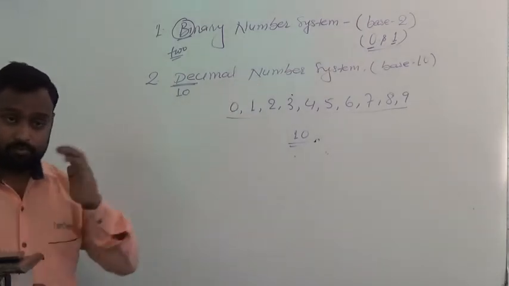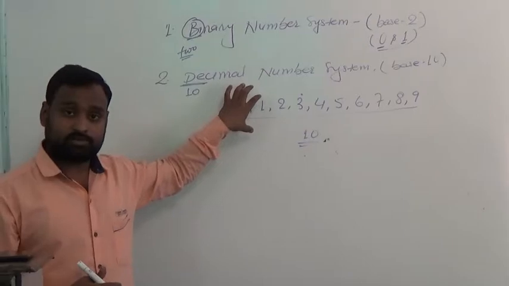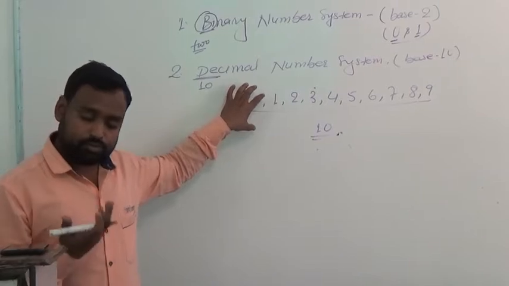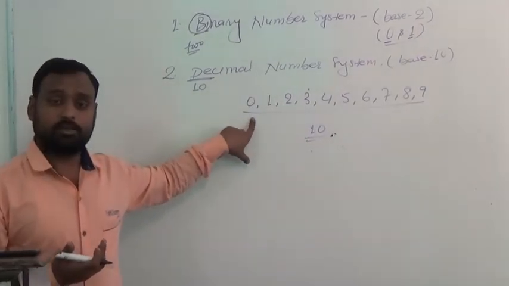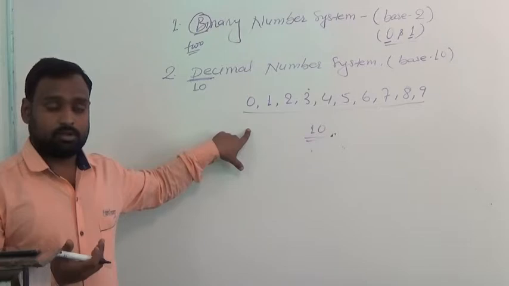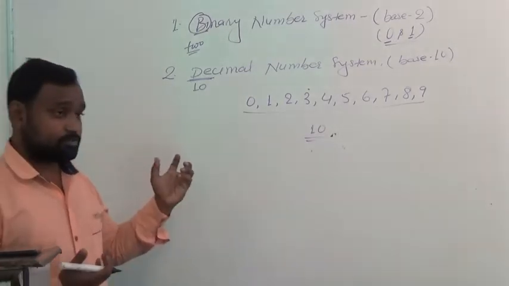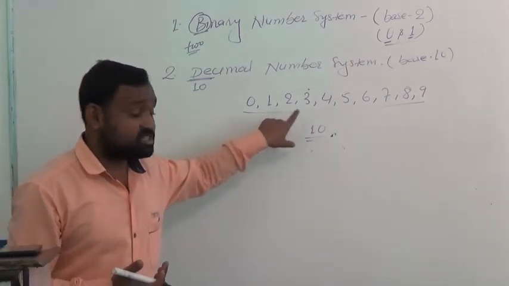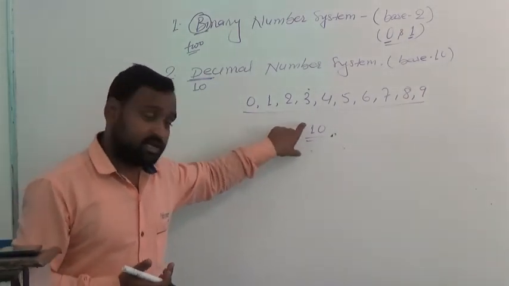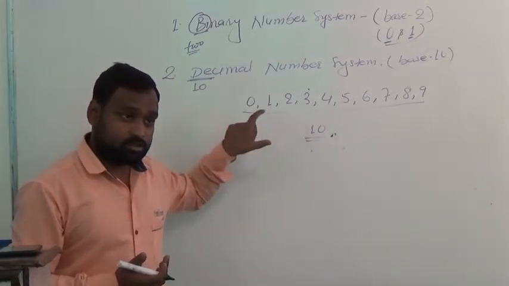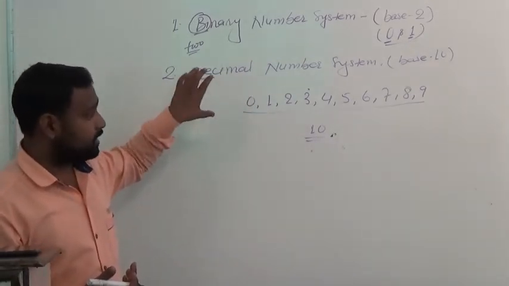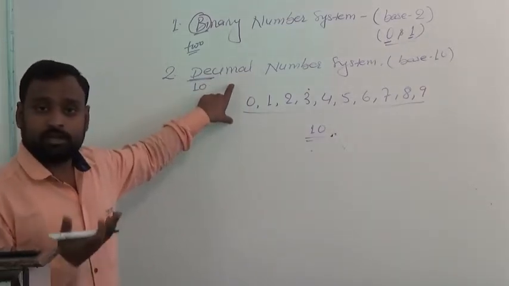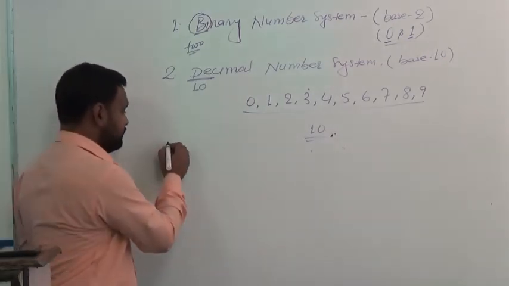You are very well known to this number system because since your childhood we have been using this number system only, the decimal number system. We can write smallest to largest numbers using only these 10 digits. So this number system is known as the decimal number system, which we use in our day-to-day life.